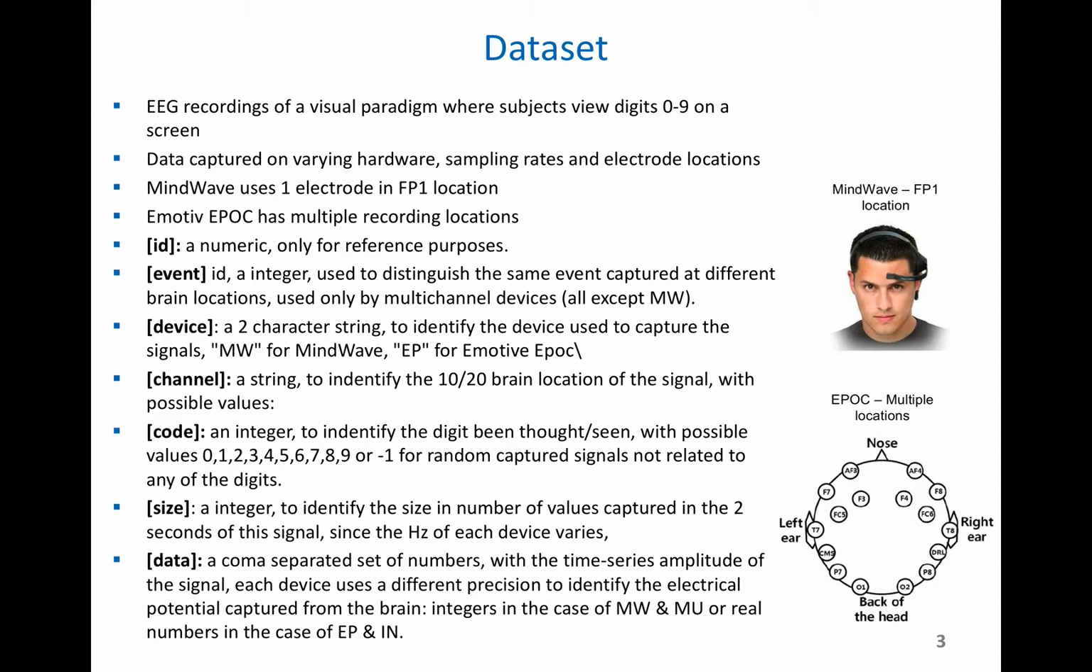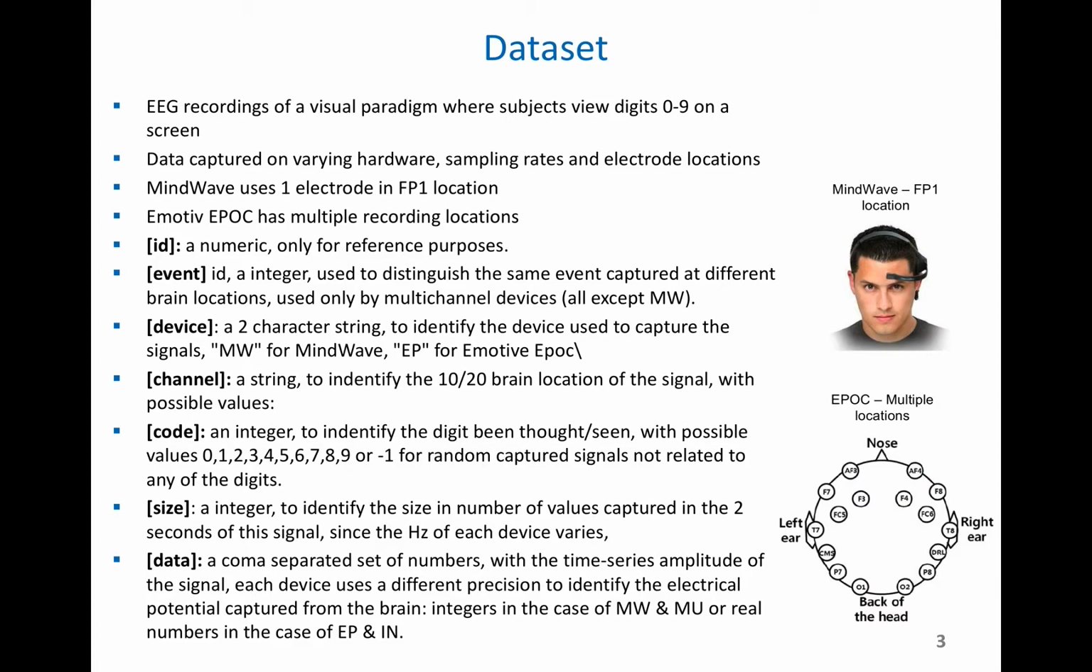The data comes in a text file, which needs to be parsed by Python, which we'll go through. Basically, the data has different fields: an ID field, an event, which distinguishes when a specific test happened, a device string, which tells you which device was used, and a channel string, which tells what channel was being recorded from. You can see the channel codes down here. An example is F7 or AF3. And the code is the target of our training dataset. It's the digit that the people were actually seeing when the recording was going on.